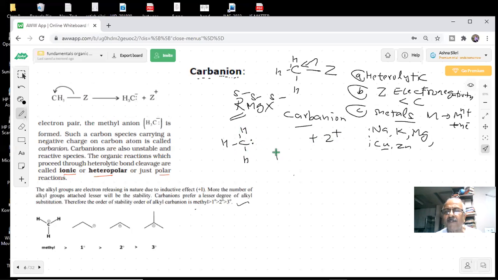What will be the formal charge? How do you calculate the formal charge, students? The formula for formal charge is valence electrons minus lone pair electrons minus half into bond pair electrons. We will discuss this in one separate topic in organic chemistry. This formal charge and electronegativity difference we are going to show you in one lecture. So what is the formal charge? Then here, just calculate.